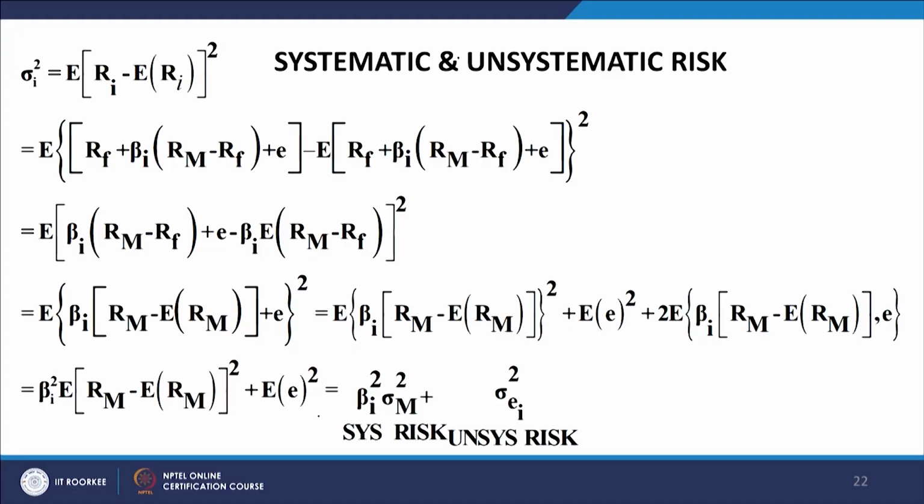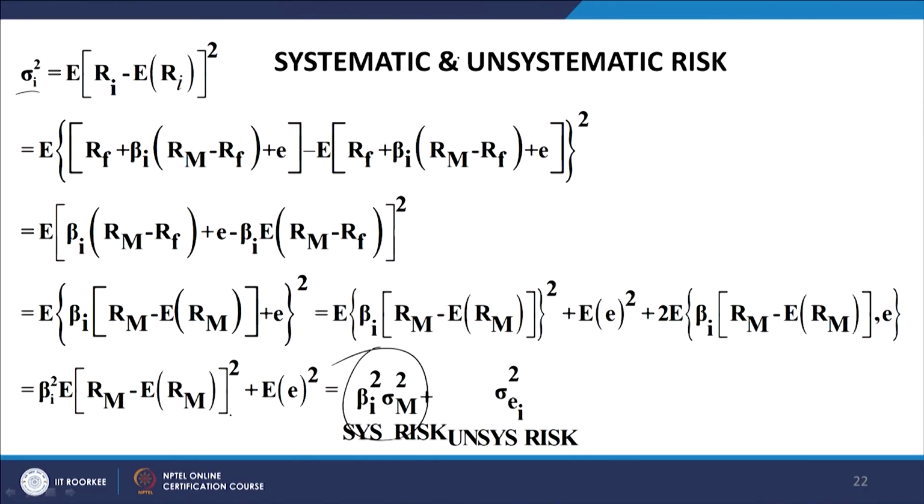The analysis is quite straightforward, and what we end up with is that the total risk of a security is equal to this component which is the systematic risk, the beta risk. Beta appears in this first component.